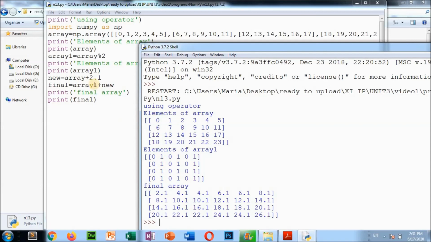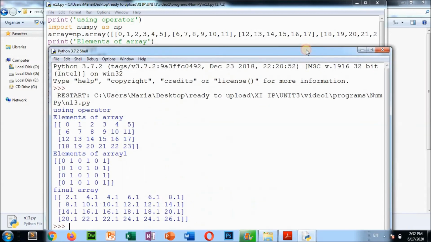And here one more thing: you are adding the value 2.1 to all the array elements. See, the first value is 0 plus 2.1, so 2.1 is coming. The second value is 1 plus 2.1, so here it is coming 4.1. Like that it will get the values. You can see practically and you will understand everything.